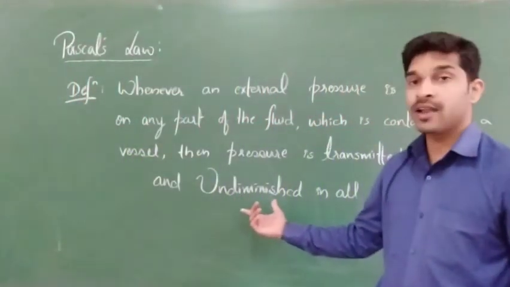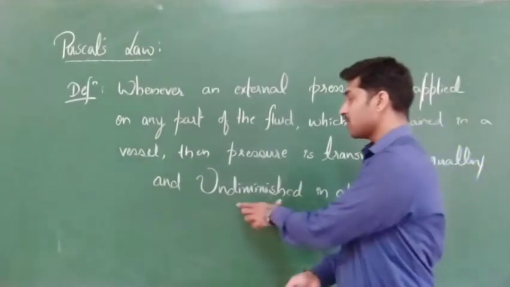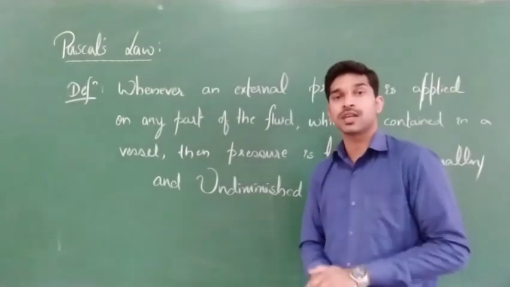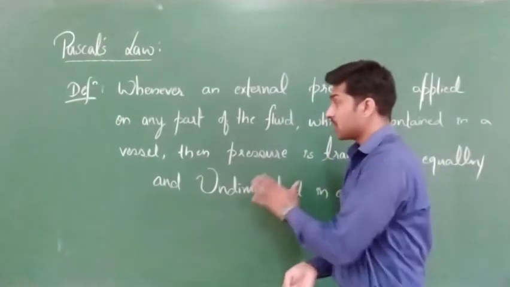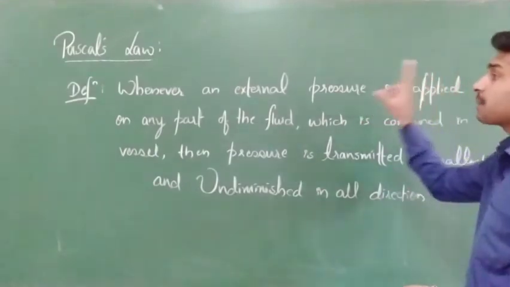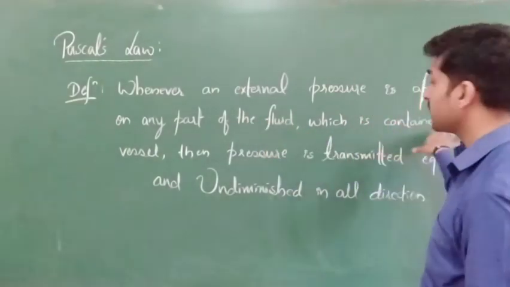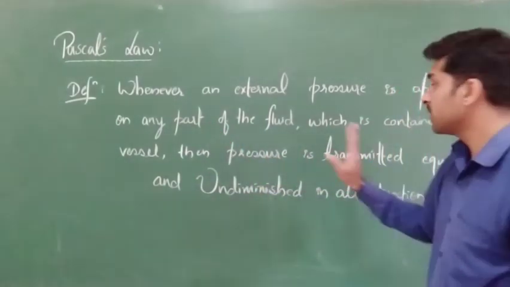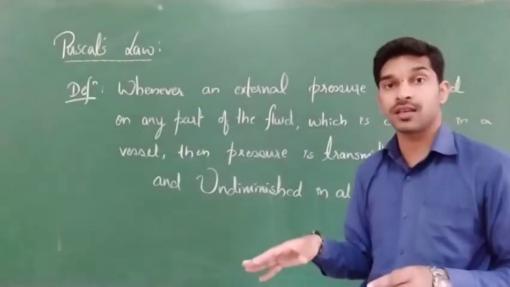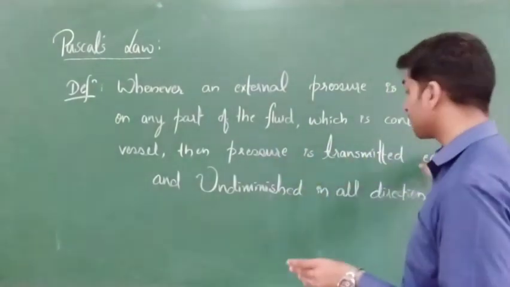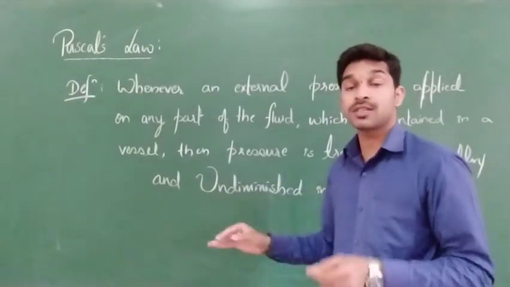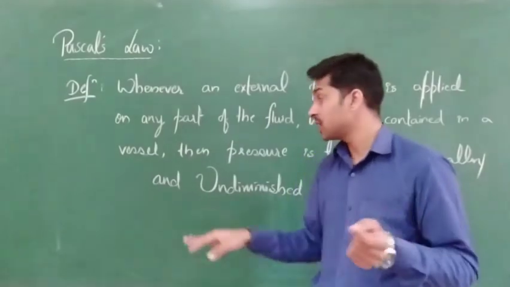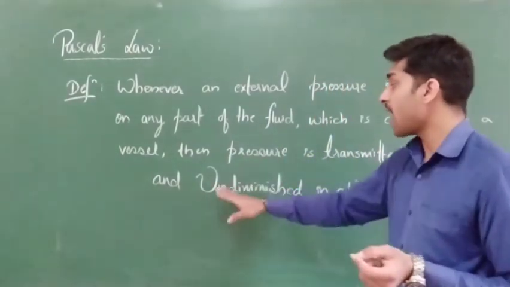Here you got the new word, undiminished. Undiminished means the value of the external pressure doesn't decrease. The value which doesn't decrease is known as undiminished value. Clear? Whenever an external pressure is applied on any part of the fluid which is contained in a vessel, then pressure is transmitted equally and undiminished. That means the external pressure which we had applied, that pressure value doesn't decrease.